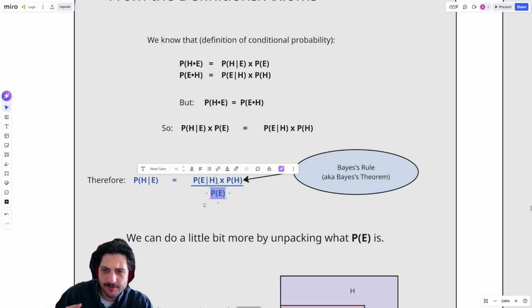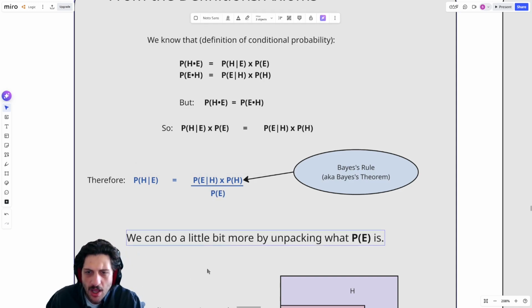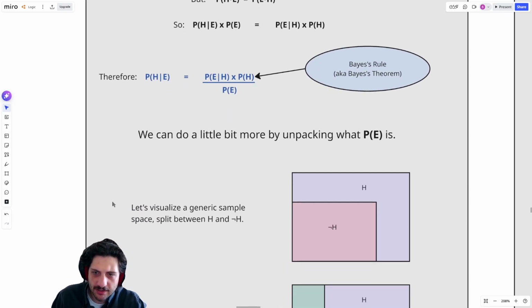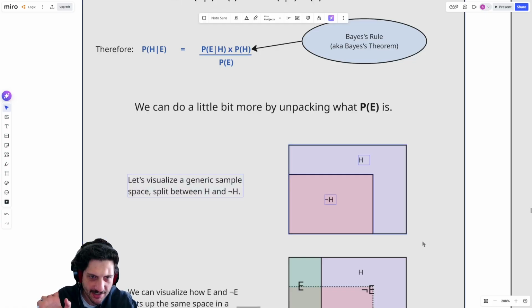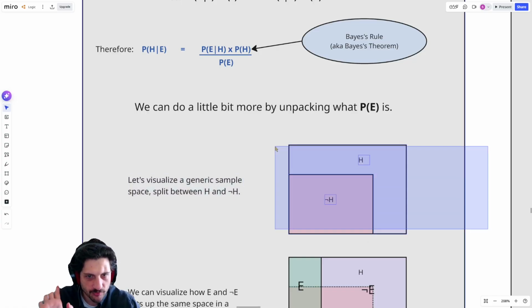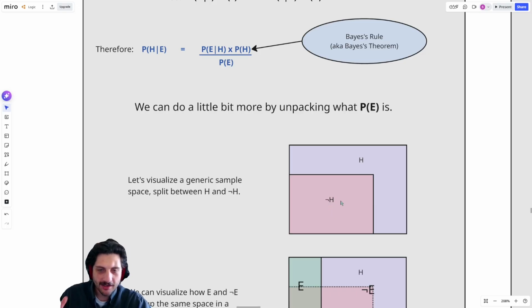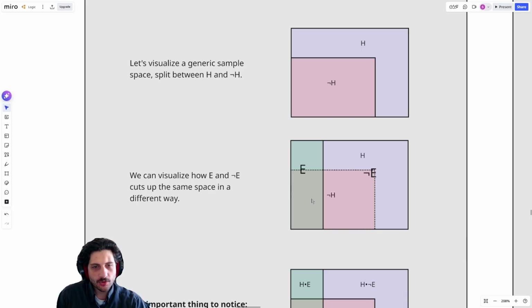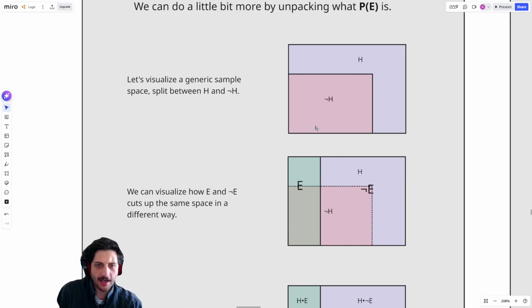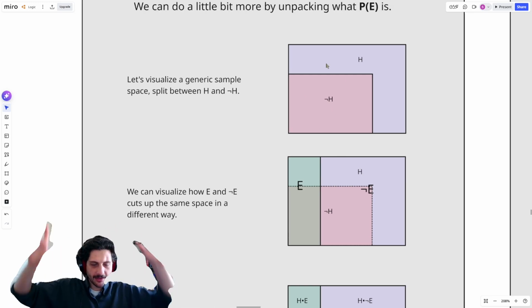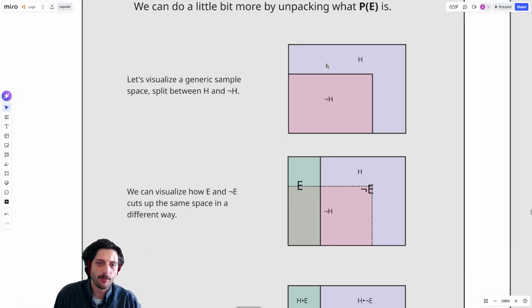Now, the reason why I say it's simple is because we can also unpack this a little bit, and unpacking it can be pretty helpful. So let's think about what probability of E really is. Let's look at our whole sample space, and we can think about this as just divided into two regions. We're representing H and not H as two regions of our probability space. Here's two different things that could happen. I could have H or I could have not H. I could also cut this up between E and not E. For any statement, I could just cut it up between all of the ones that make that thing happen and all of the ones that don't make that thing happen. This is what we meant by complements a couple of videos ago.